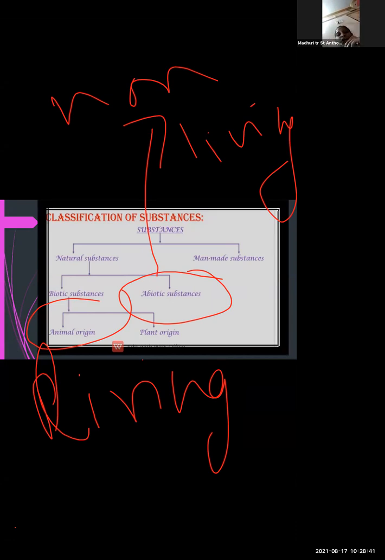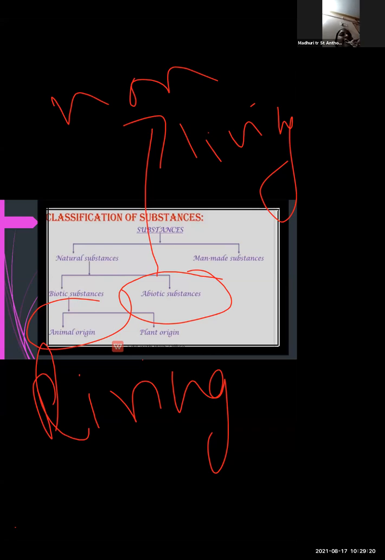Then we will talk about animal origin and plant origin. Biotic substances are again divided into two types, that is animal origin and plant origin. What is the meaning of animal origin? The substances or things that we get from animals are called animal origin. Example? Leather and wool. Leather is obtained from animals, and wool is obtained from sheep.